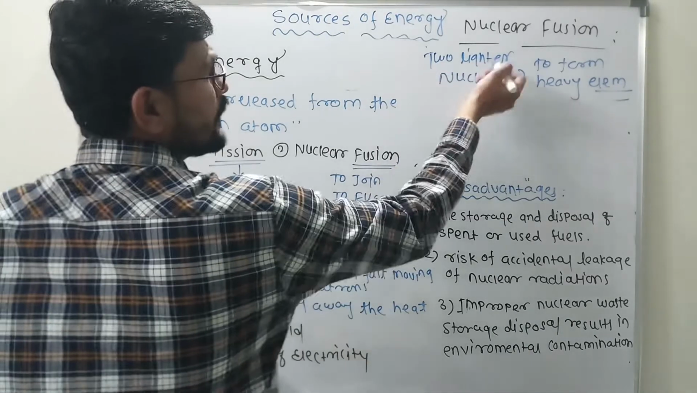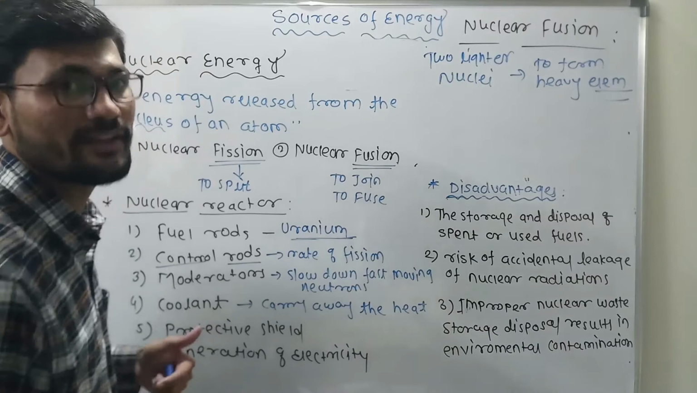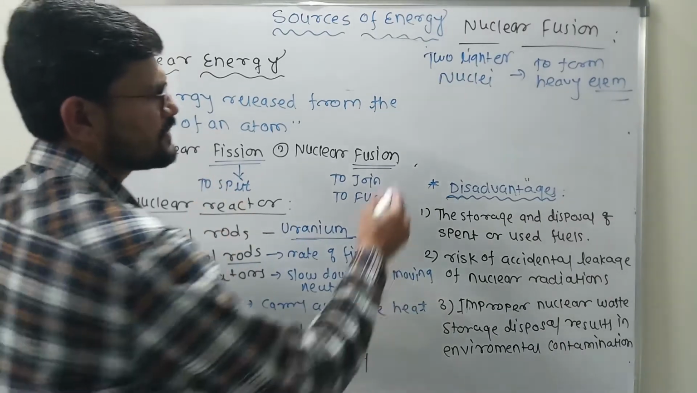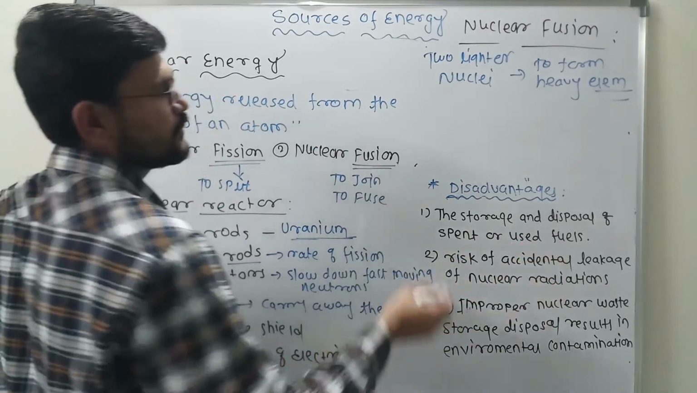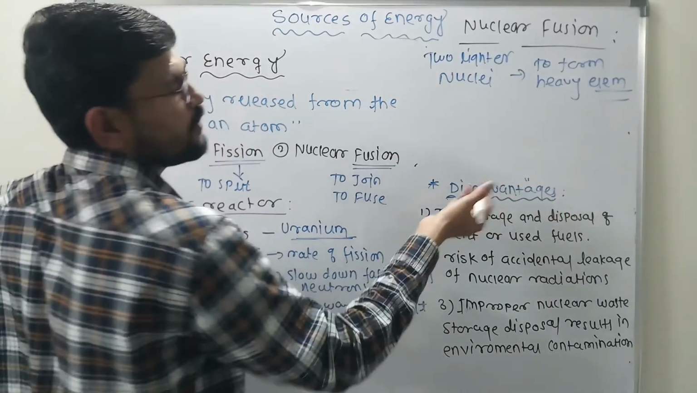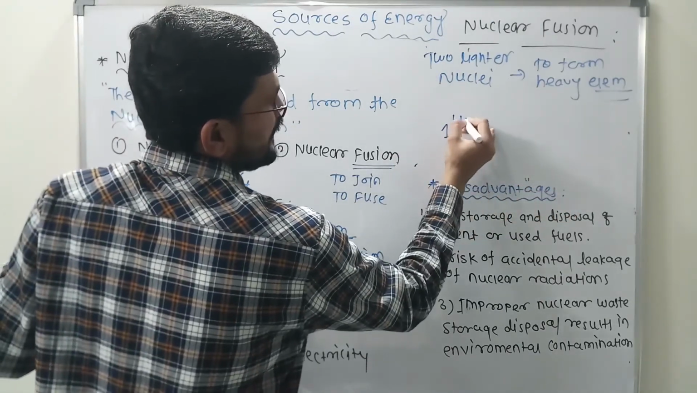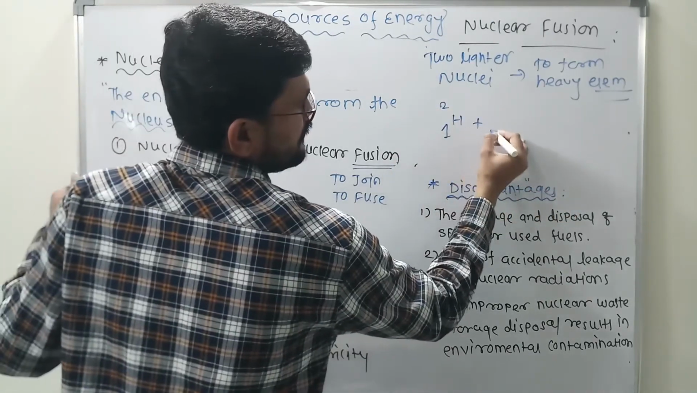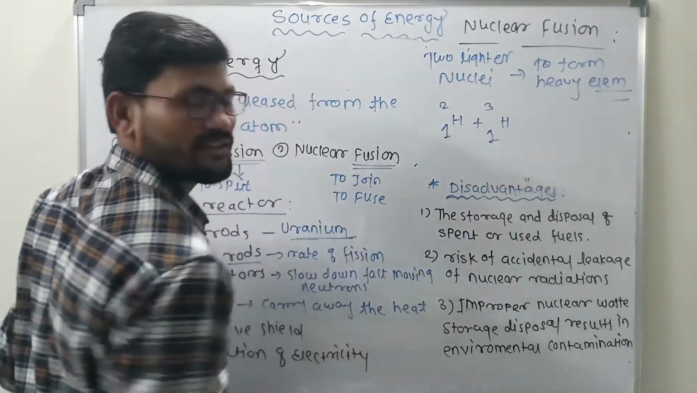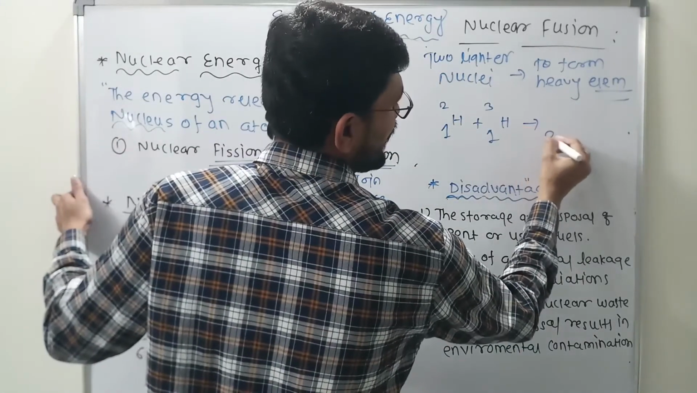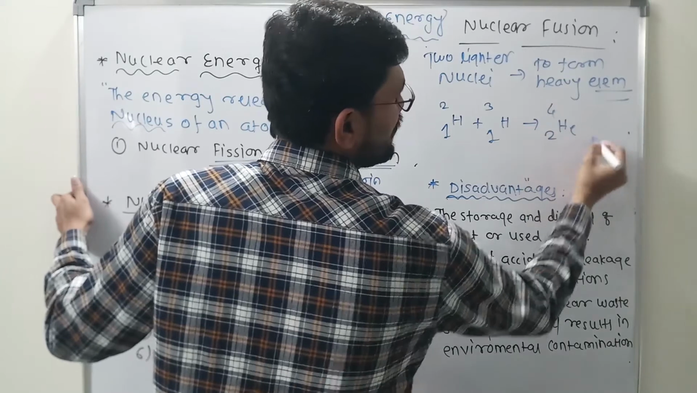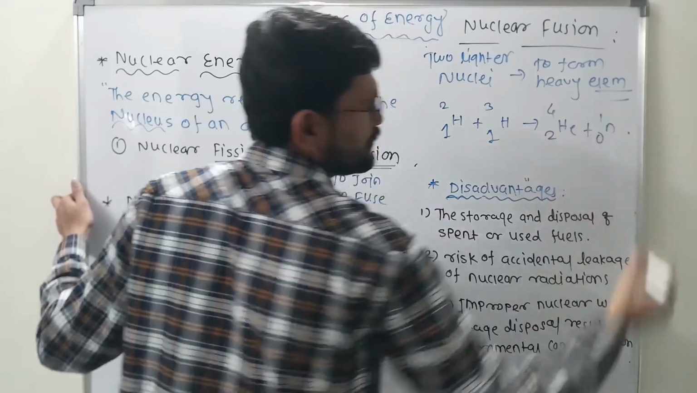Clear? So two lighter nuclei come together to form a heavier element. So what is the procedure now? Generally there is one relation I am just telling you, that two lighter nuclei. Now what are the lighter nuclei? Let us suppose 1H2, that is the deuterium, plus 1H3, that is the tritium, leads to the heavy element, that is helium, plus produces some amount of the neutron.